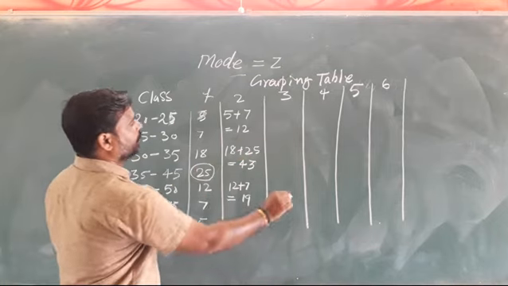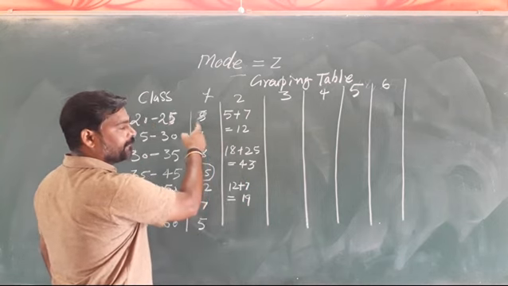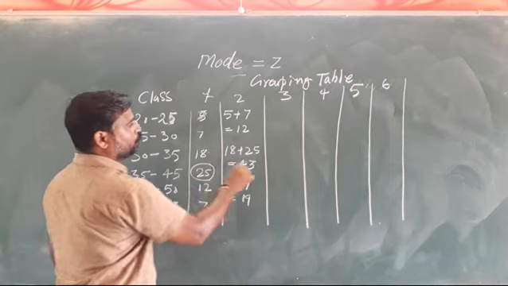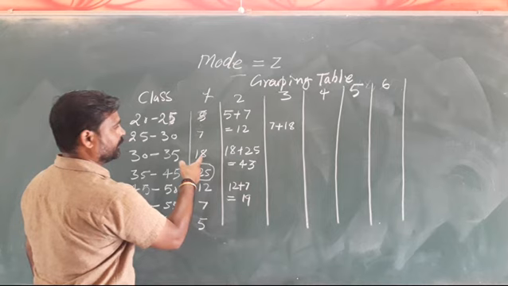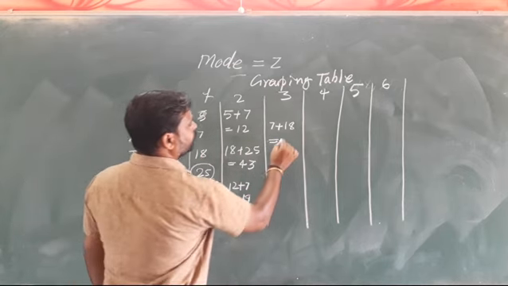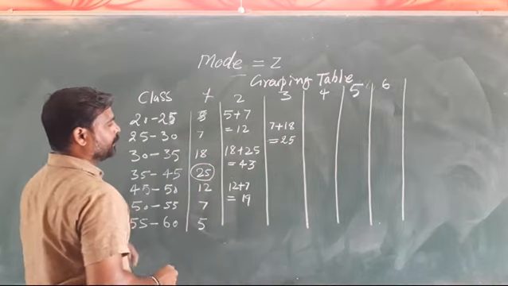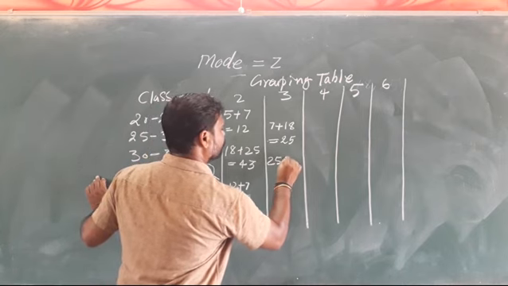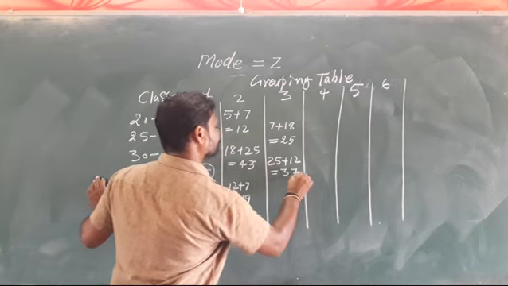In the third group we will make pairs of 2 by leaving the first one. We leave the first one, 5, and then make the groups: 7 and 18 becomes 25. 25 and 12, 25 plus 12 becomes 37.